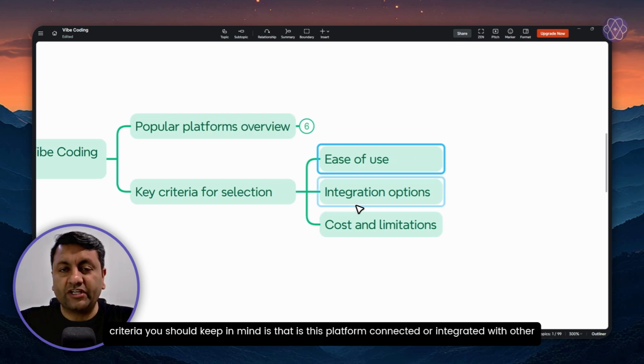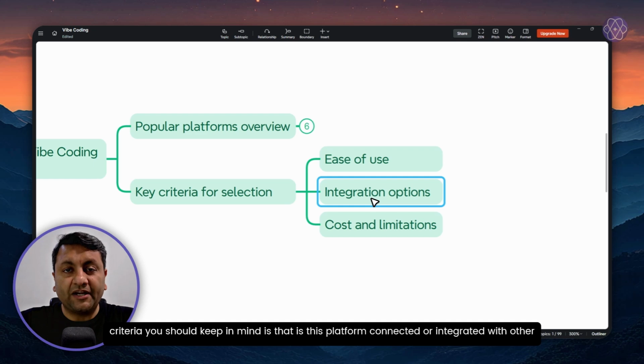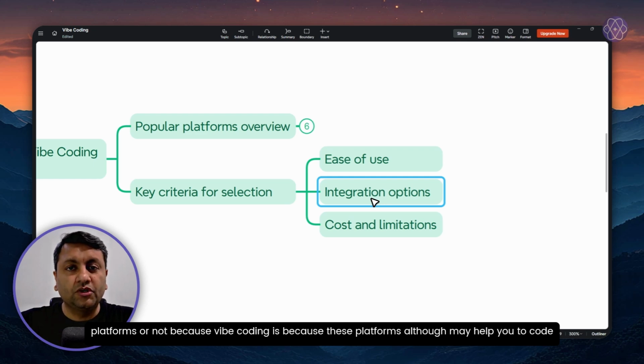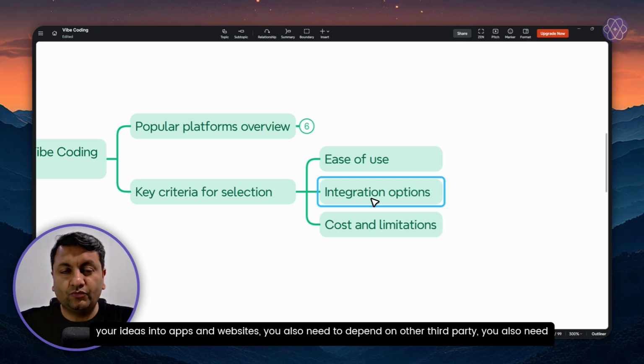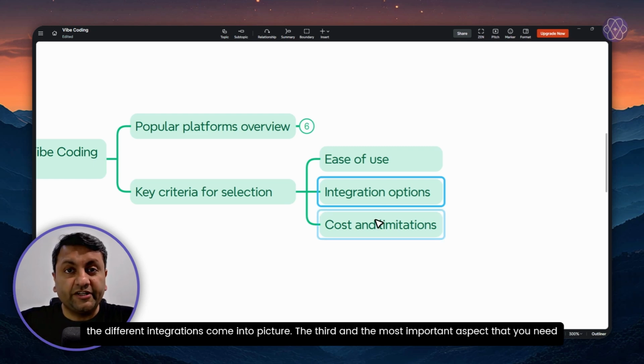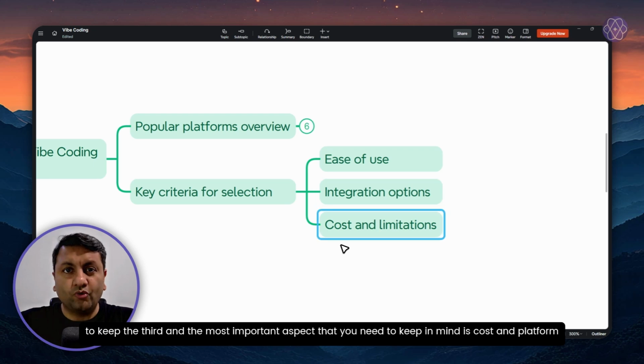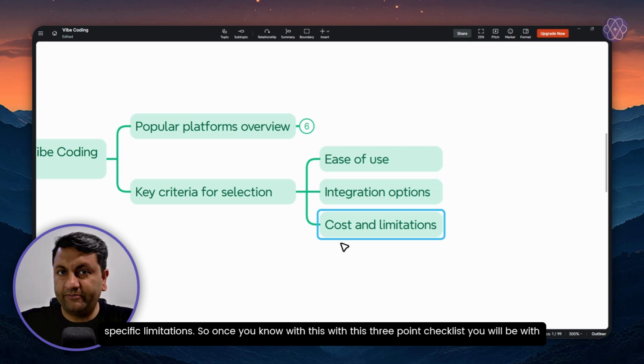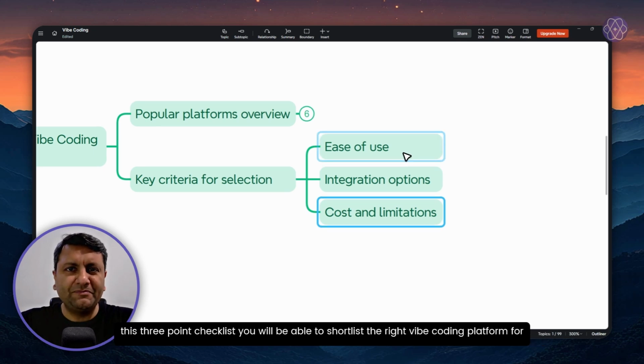The second criteria you should keep in mind is whether this platform is connected or integrated with other platforms or not. Because these platforms, although they may help you to code your ideas into apps and websites, you also need other services to actually host or publish your apps and websites to the internet. And that is where the different integrations come into picture. The third and the most important aspect that you need to keep in mind is cost and platform specific limitations. With this 3-point checklist, you will be able to shortlist the right vibe coding platform for yourself.